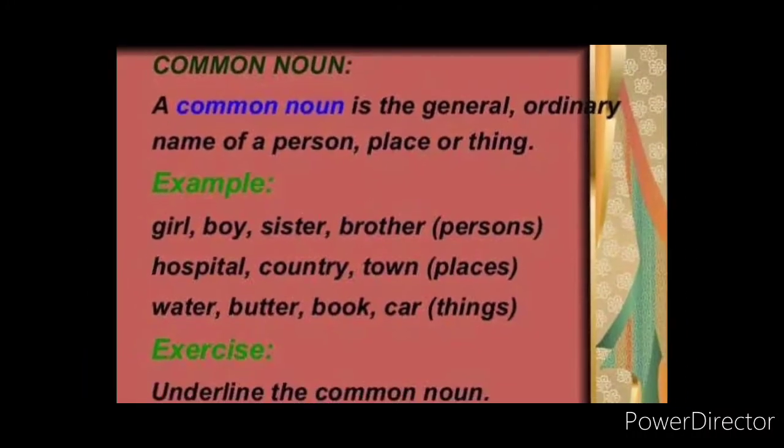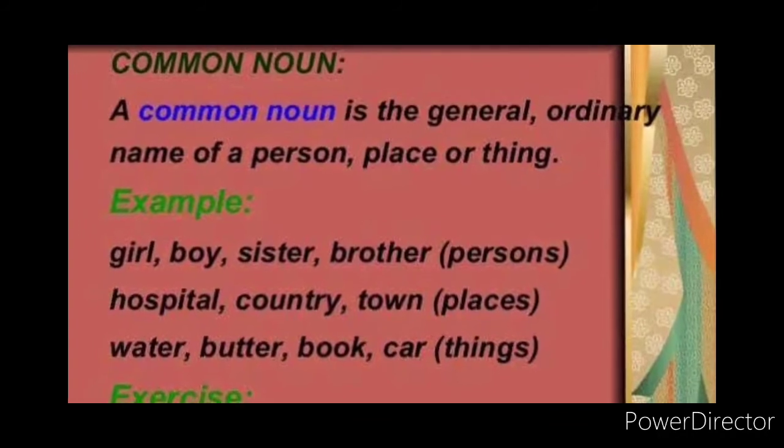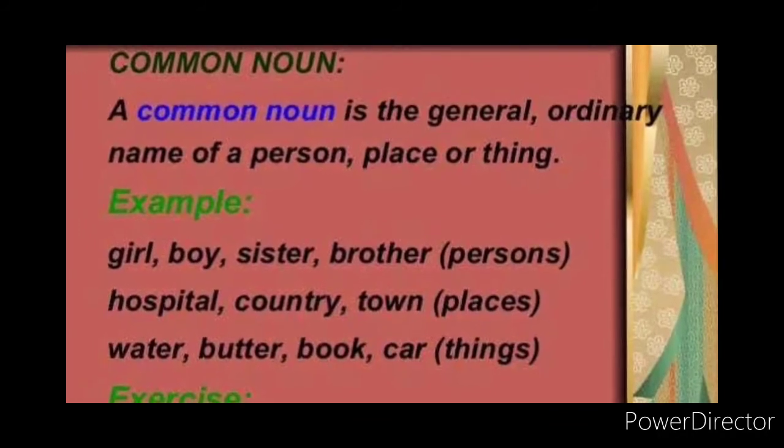The next type of noun is common noun. What is meant by common noun? A common noun is a general, ordinary name of a person, place or thing. Examples: girl, boy, sister, brother. These are common names for persons. Common names for places: hospital, country, town, state, city, etc. Common names for things: water, butter, oil, book, car, etc. So a common noun is the general or ordinary name of a person, place or thing, children.